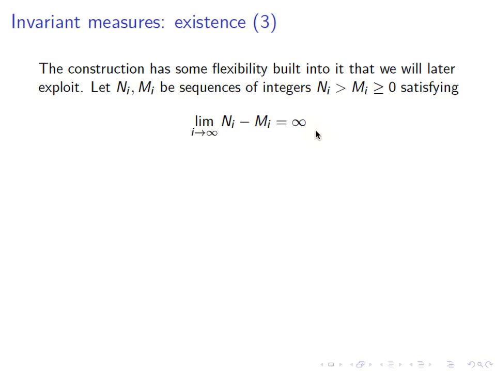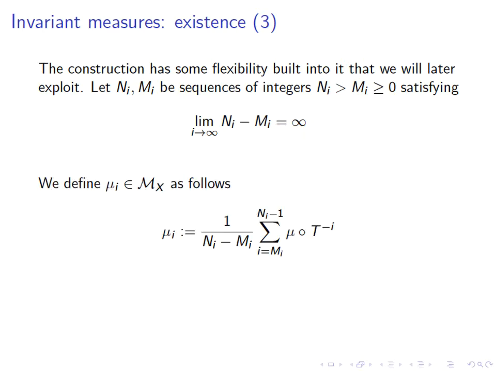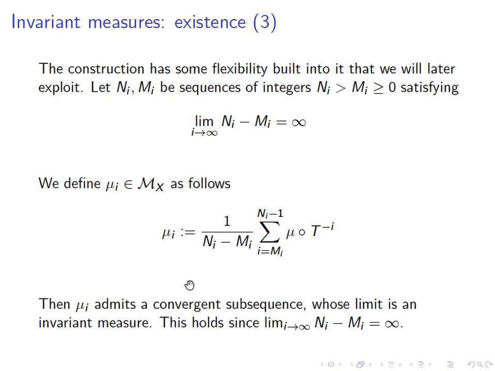Again, we can define a sequence of measures called mu_i, which is again just the average of the measure mu composed with T to the minus i, but this time i ranges over a chosen interval from m_i to n_i minus 1. The exact same argument that we saw before tells us this has a convergent subsequence, just by the compactness of M sub X, and the limit is an invariant measure. All we needed in order to see that the limit is an invariant measure is to know that we are averaging over longer and longer intervals.